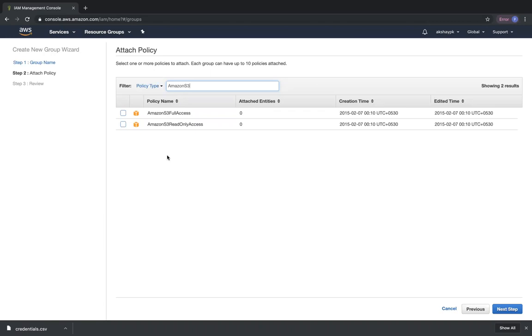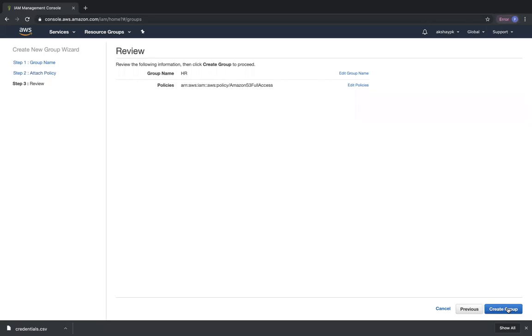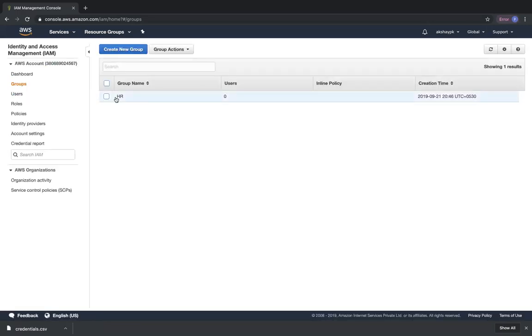I have to present my own policy for that in a JSON format. Okay. So right now I'm going to attach Amazon S3 full access to this group. And then I'm going to click on next step. I'm going to create the group. So the group is created.